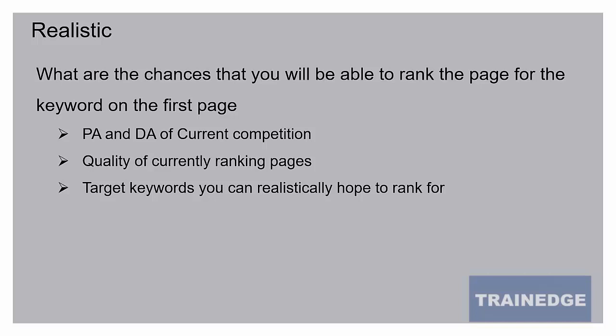Also, we need to look at the quality of the pages which are currently ranking. If those pages have really high quality content, very in-depth content, it may be difficult for us to create better content and outrank them, especially if our domain authority is lower than the currently ranking pages. So, between these two things, we can determine if we have a good chance of ranking for the keyword, and then we target only those keywords where we have realistic chance.